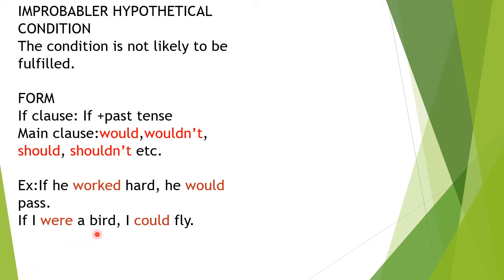If I were a bird, I could fly up in the sky, isn't it, children? But we are not birds, so we can't fly. The condition is not likely to be fulfilled. So what condition is it called as? Improbable or hypothetical condition. If he worked hard, fill the main clause, he would pass. If I were a bird, fill the main clause, I could fly.